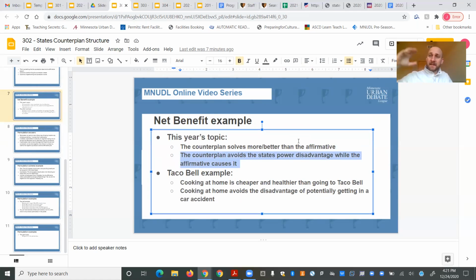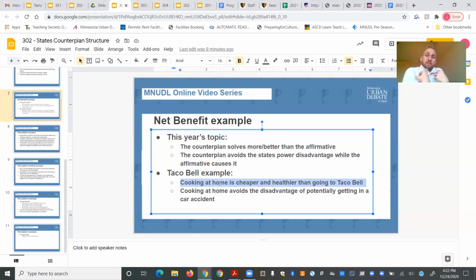So they keep the state power exactly where it is right now, whereas the affirmative might take away power from the states and give it to the national government. And through the state power disadvantage, you say that's a bad thing, right? So the states counterplan can avoid that negative disadvantage, whereas the affirmative cannot, as of the 1NC, they can't avoid it, right? Later on, the affirmative can make arguments that they do avoid it or they don't cause it, or maybe it's a good thing if they do cause it, but just on a basic strategy level, that's how it breaks down. In the Taco Bell example, think about it this way.